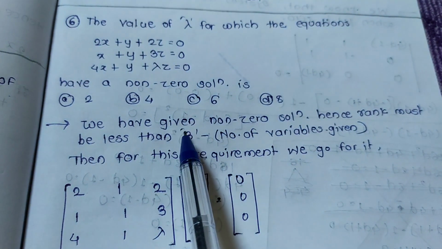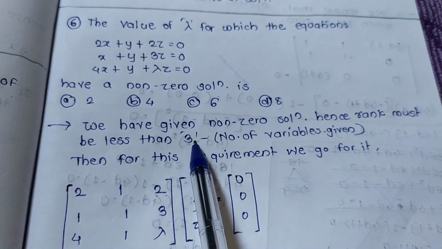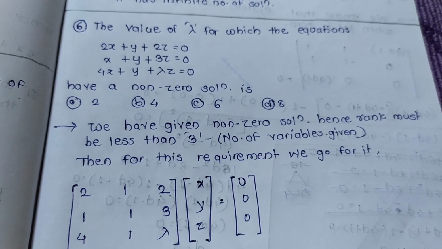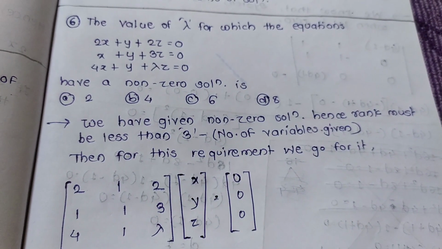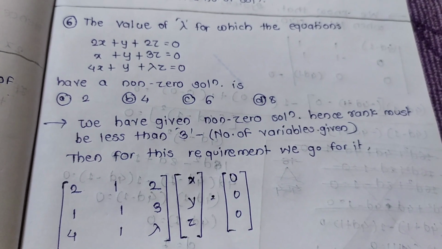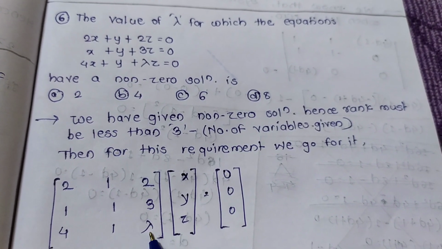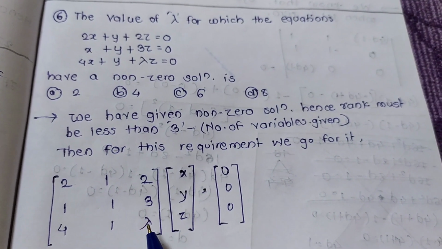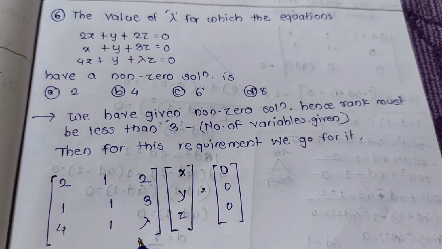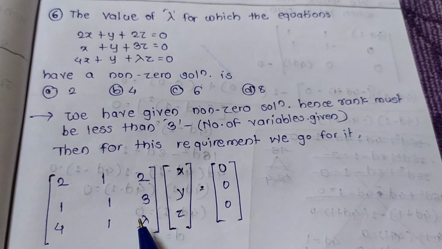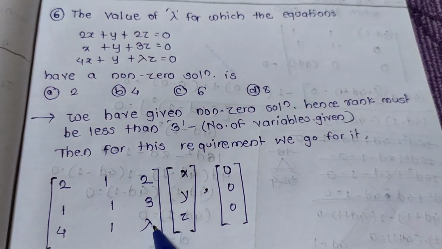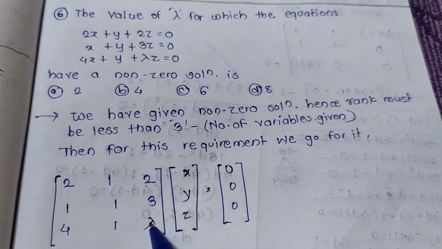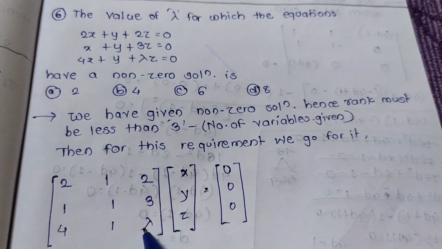Rank must be less than 3. And determinant of A is equal to 0, but for this example we use the rank method because it is easy and appropriate for this type of calculation, because lambda appears only here.